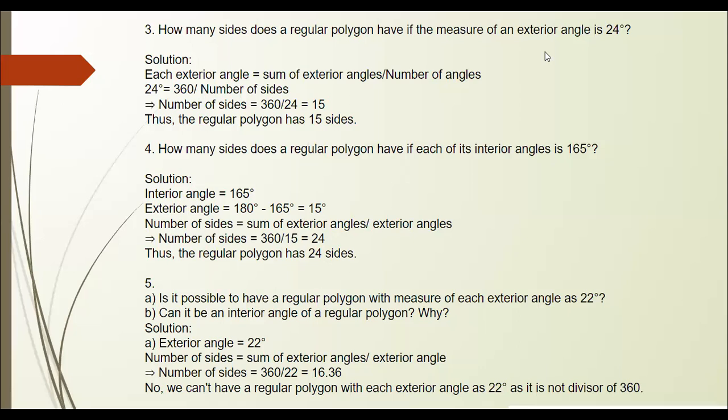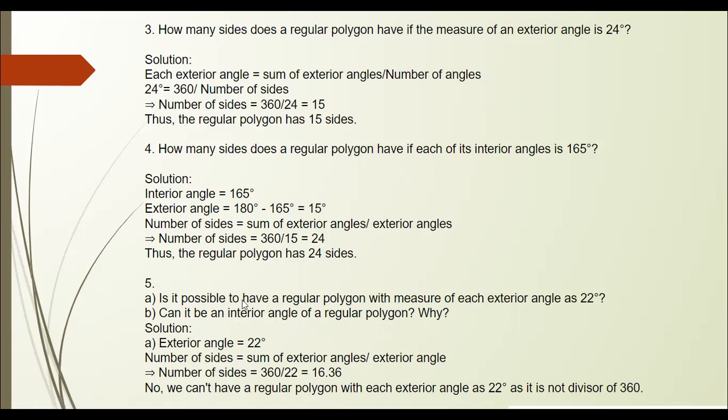In the last class, we were discussing quadrilaterals. In that, we have completed exercise 3.2, 4 questions. Now we'll see the fifth question. In that, the first one, A: is it possible to have a regular polygon with measure of each exterior angle as 22 degree? And the second one, can it be an interior angle of a regular polygon, and why?